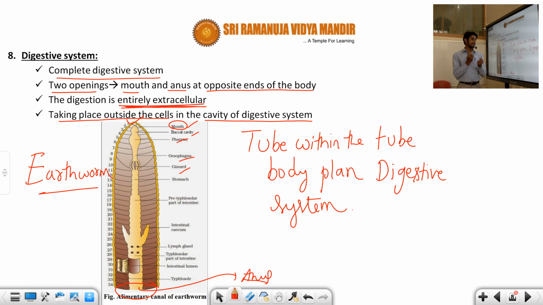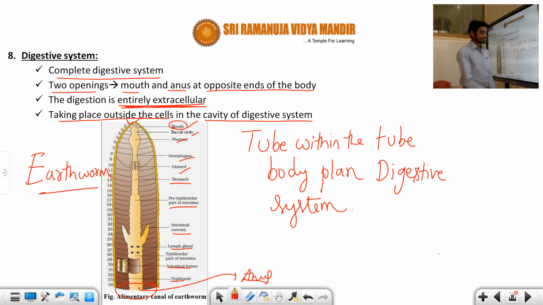Then the stomach, a pretyphlosolar part of the intestine, intestinal caecum, and lymph glands, whose secretions help digestion, and the intestinal lumen. We will explain these in the structural organization in animals. Here we are only explaining the features of Annelida. This is the digestive system of Annelida.